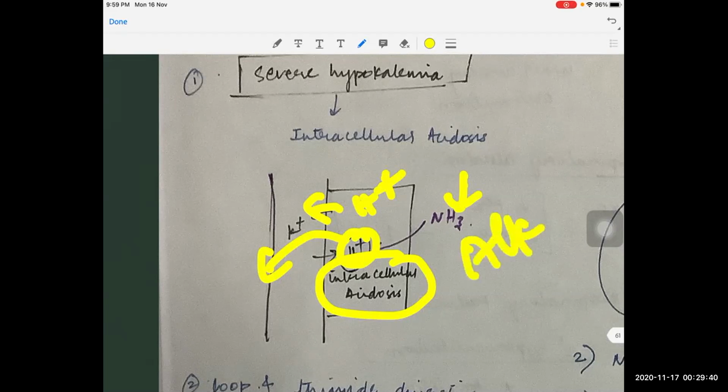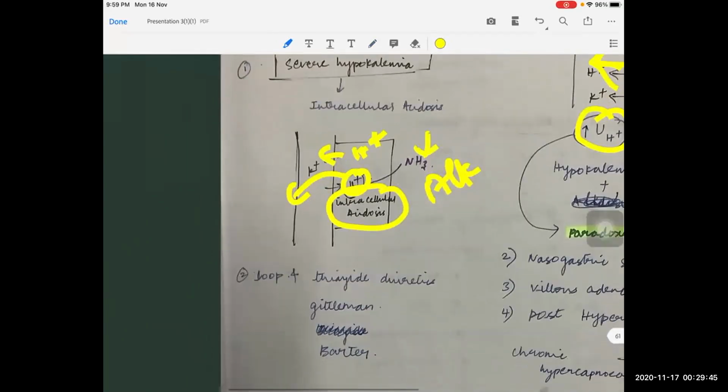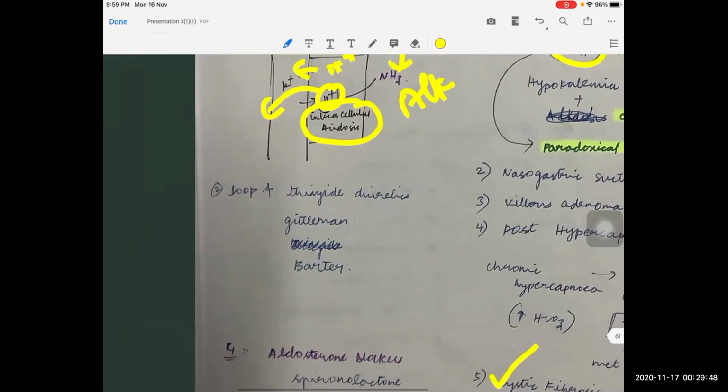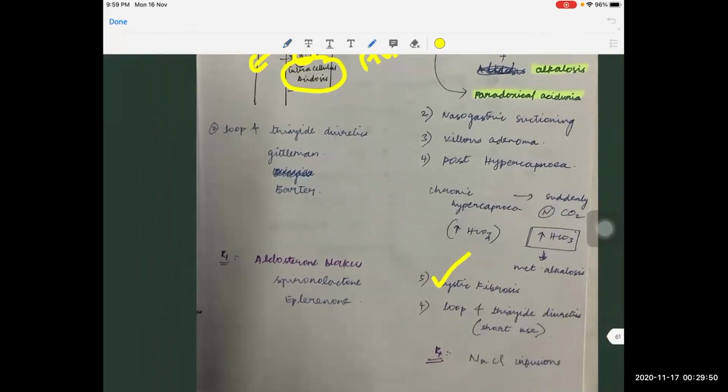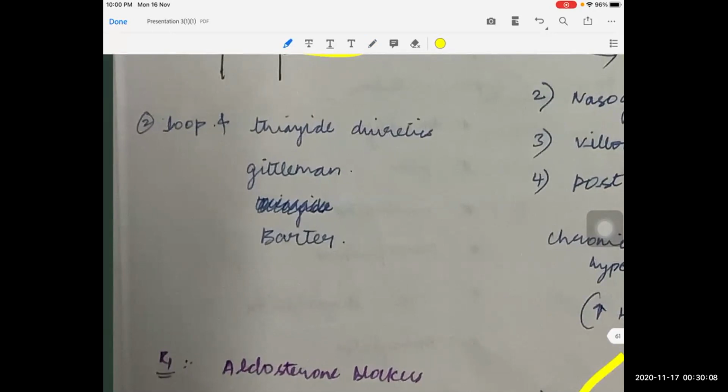So it is also a very important mechanism by which a patient with severe hypokalemia may develop alkalosis. The loop diuretics and thiazide diuretics, in the initial stages, that is short use, will cause metabolic alkalosis by volume contraction, that is chloride depletion and volume contraction. But in late stages, it will cause activation of aldosterone, and because of this hyperaldosteronism, it will cause loss of H plus and metabolic alkalosis.